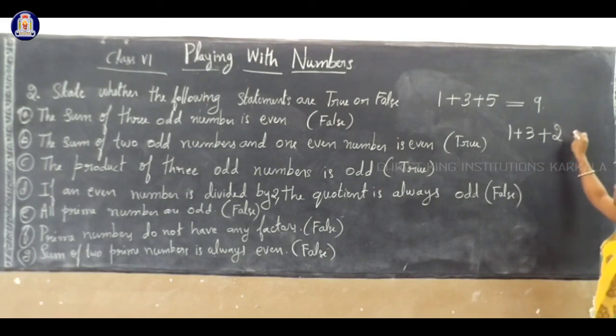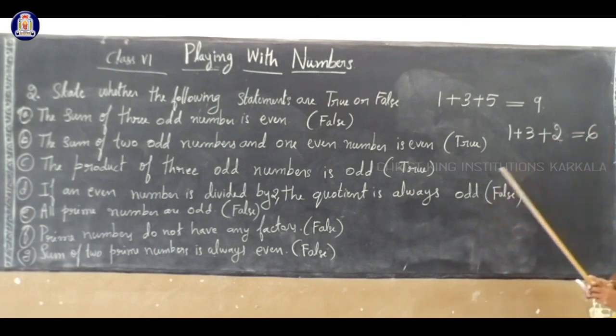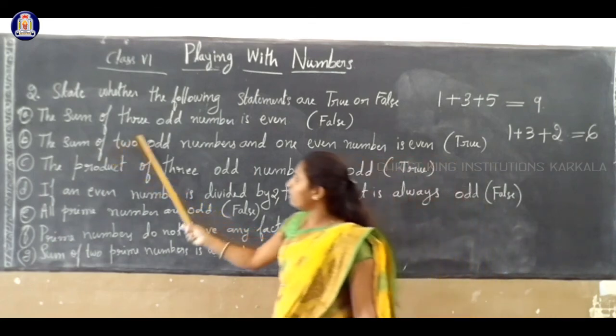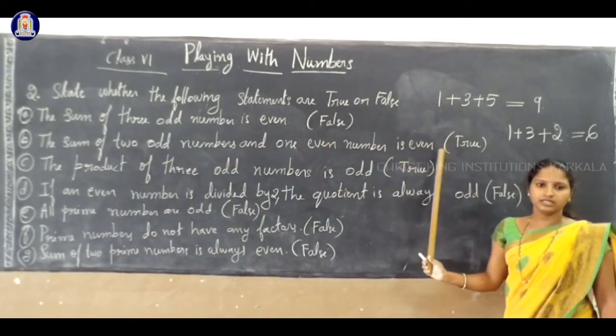For example, if I consider 2. 1 and 3 are odd numbers and 2 is an even number. Correct? So 1 plus 3 is 4. 4 plus 2 is 6. So second one, the sum of two odd numbers and one even number is even.